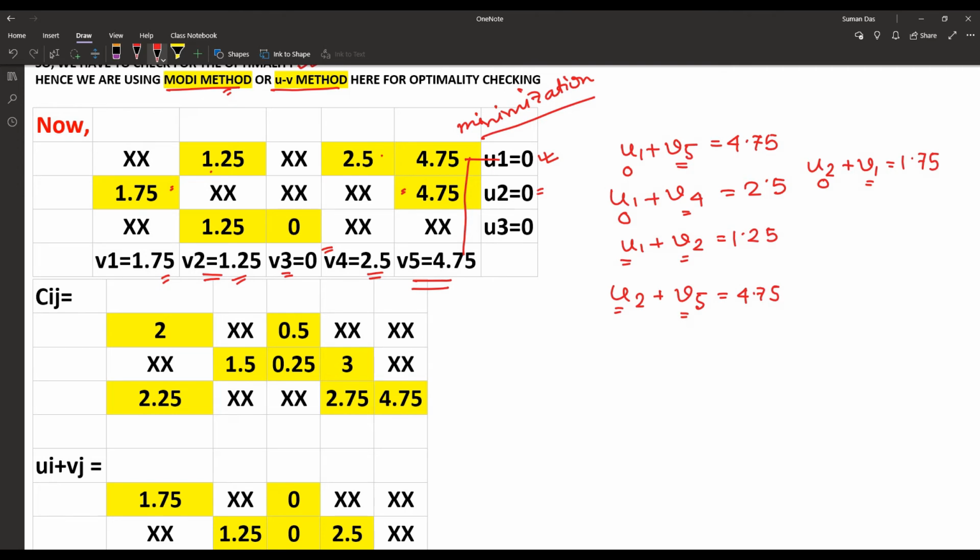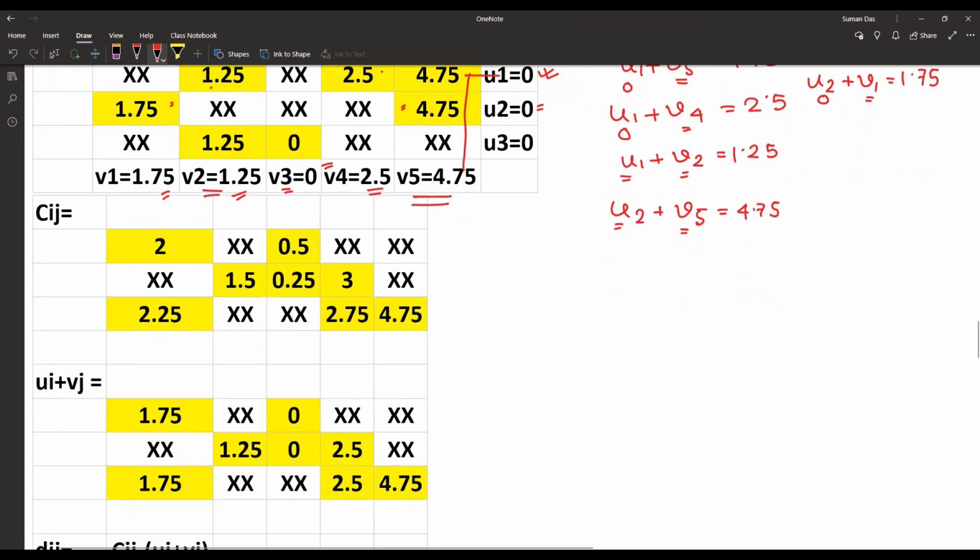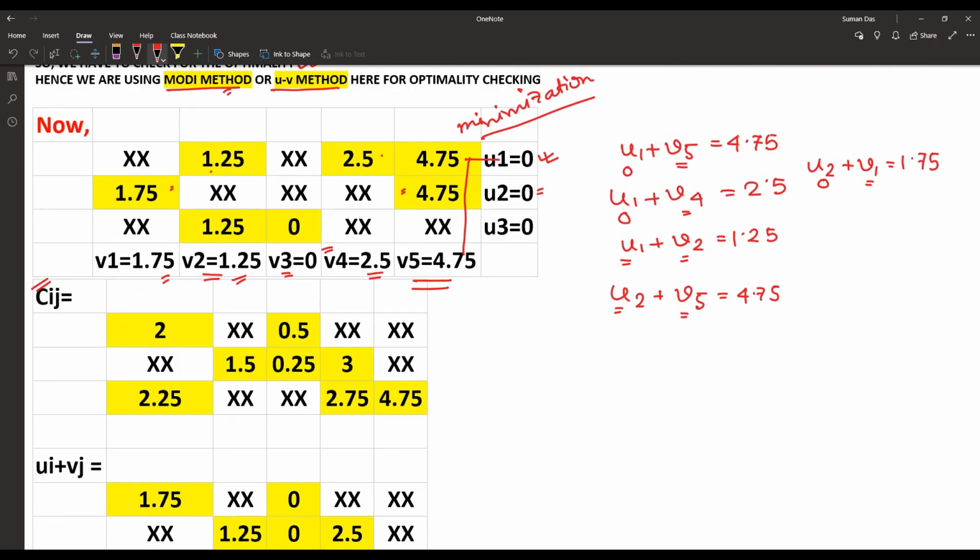Now the next matrix is treated as or named Cij. What is Cij? Cij is the matrix for the unallocated cells. Look, those cells were first allocated in the minimization table, and now those are unallocated cells.